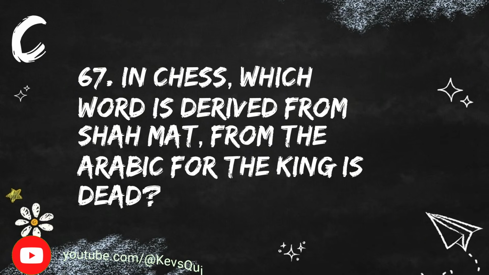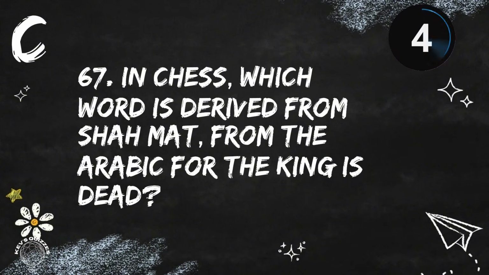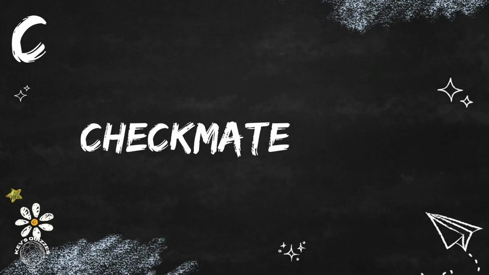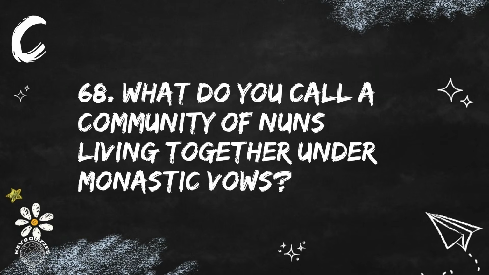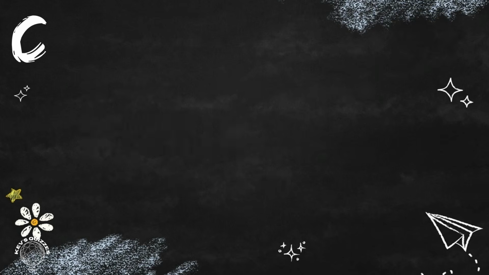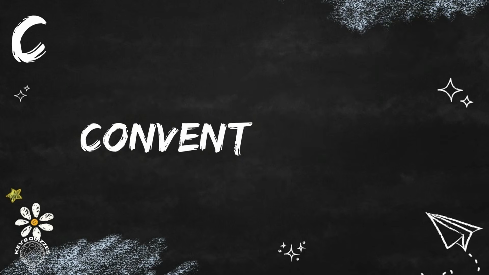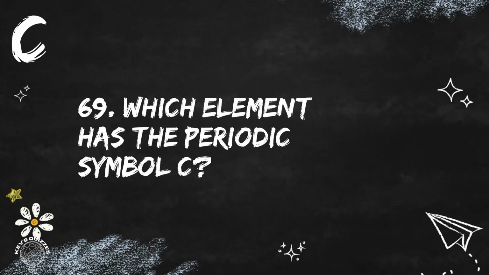Question 67. In chess, which word is derived from Shah-mat from the Arabic for the king is dead? This term is checkmate. And question 68. What do you call a community of nuns living together under monastic vows? They live in a convent. Question 69. Which element has the periodic symbol C?